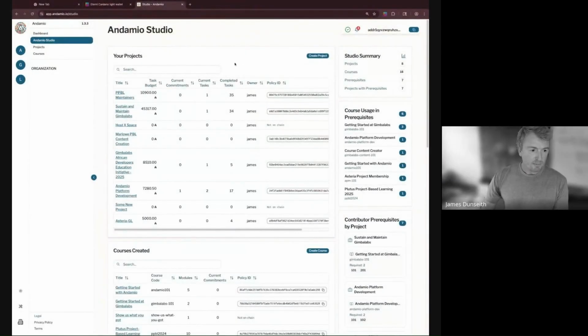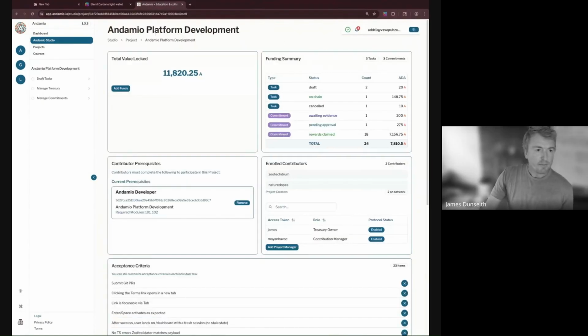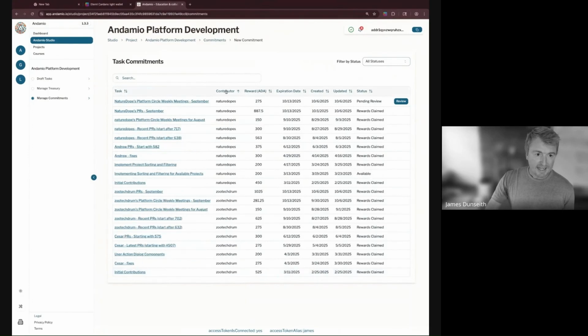So, right, we've been practicing with this application live on Cardano Mainnet, and we've been using it to build our team, the Andamio platform team. And the only thing I'll show you here is, look, here's a history of the funds we've used, going all the way back to February and March. I can sort this by contributor, and I can see what they've done. I can click through any of these to look at the evidence. And I can see the rewards that were distributed, et cetera. Look, I even have one to review right here. Great.